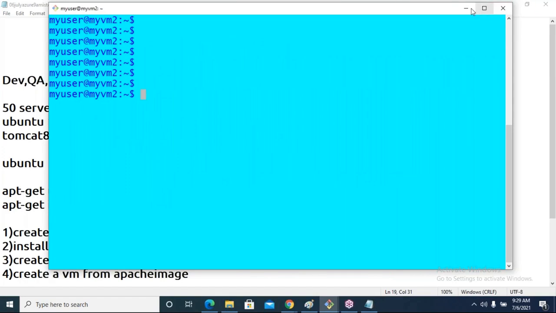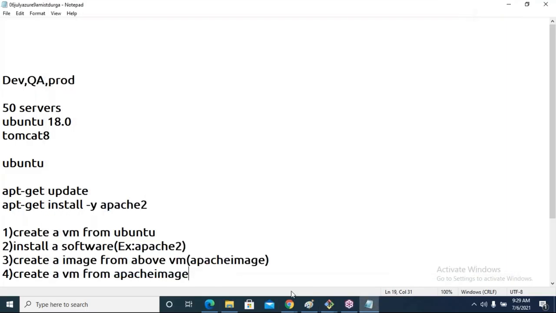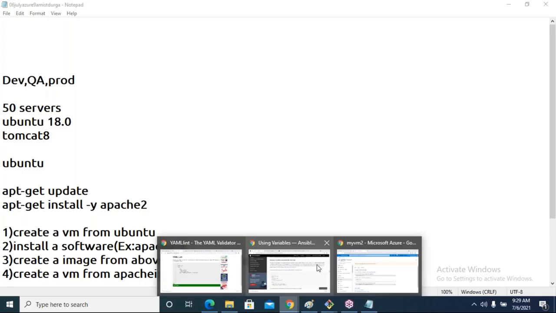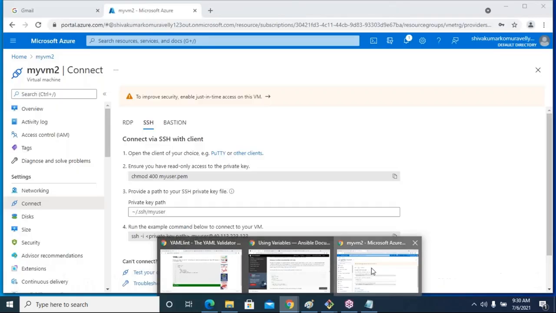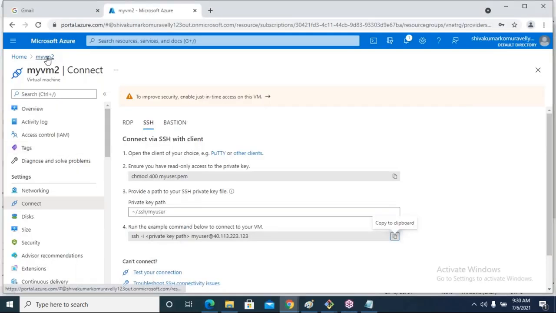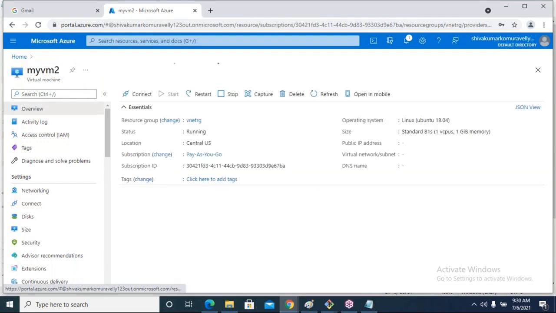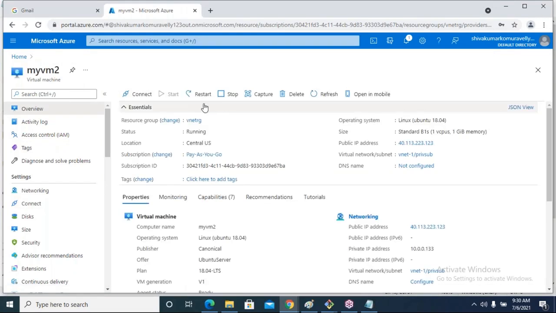Now we created Apache 2, right? Now this is a virtual machine where we have Ubuntu plus Apache 2. Now from this VM, I'm going to create an image. To create an image from this virtual machine, click on the capture option on the top. Select capture.